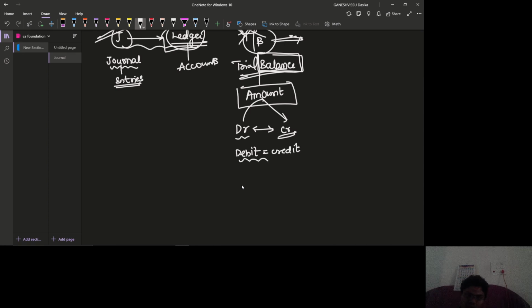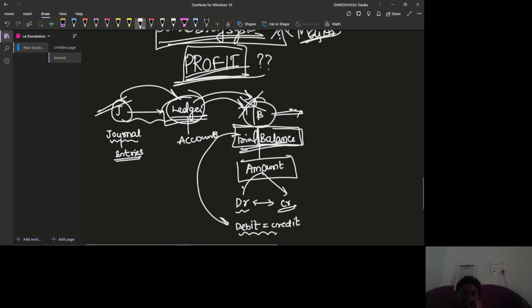The trial balance will balance our debits and credits, which means they are going to be on the same path. Debit is always equal to credit. This is the rule, right? This trial balance implements that rule.